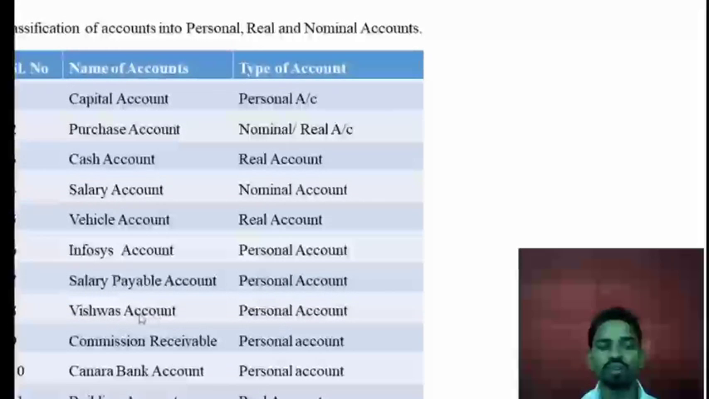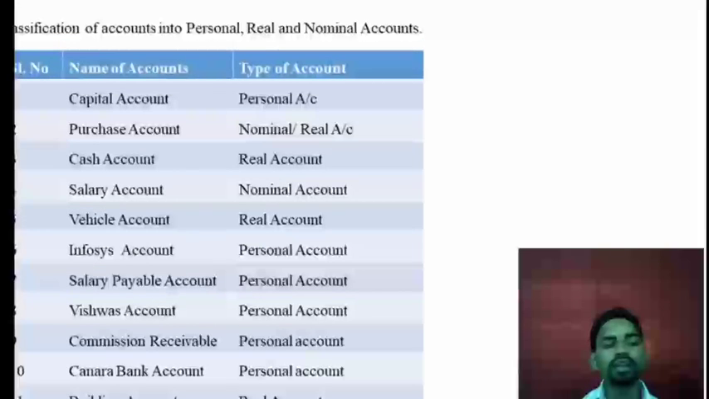Okay, so Vishwas account, it is one of the persons. It is an individual person's account, so it will come under the personal account. Okay, commission receivable, it is a representative person, so it will come under the personal account. Next, Canara Bank account. Canara Bank is an institution's name, created by man, so it is an artificial person, so it will come under the personal account.